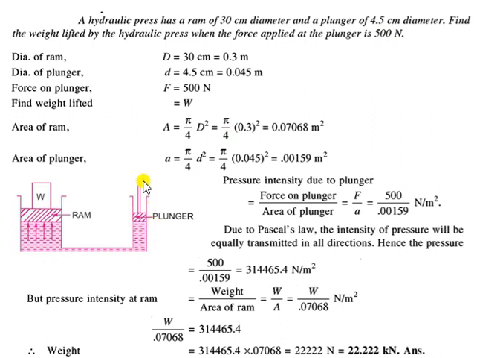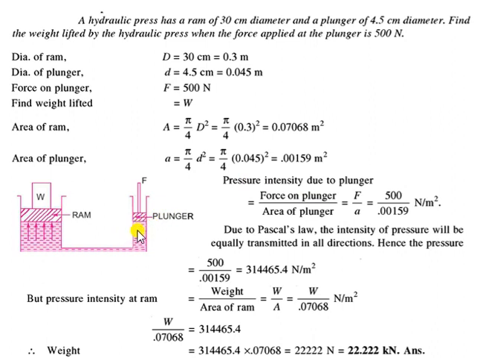So here, if the force is acting downwards, I want to calculate the normal area of this force. Normal area will be the cross section area of the plunger. You know the diameter of the plunger is 4.5 centimeters. So from here, the area of the plunger is calculated: 0.00159 meter square.